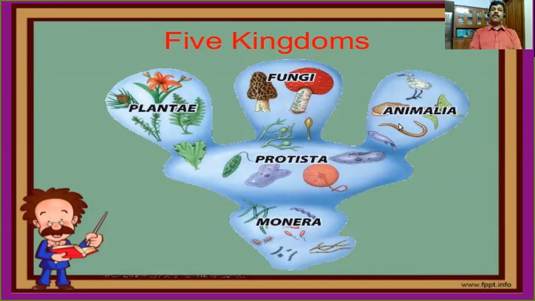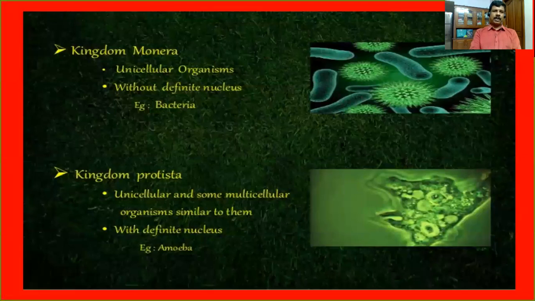Dear students, in this video lesson, I am going to give a very brief idea about all these kingdoms. In the next video onwards, I will discuss in detail the characteristic features of organisms under each and every kingdom.